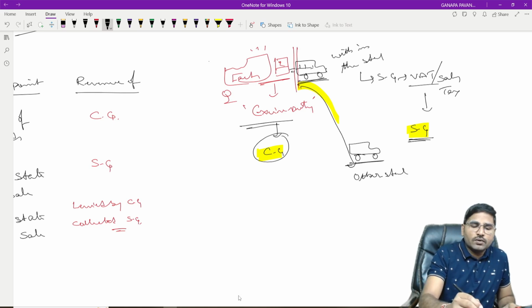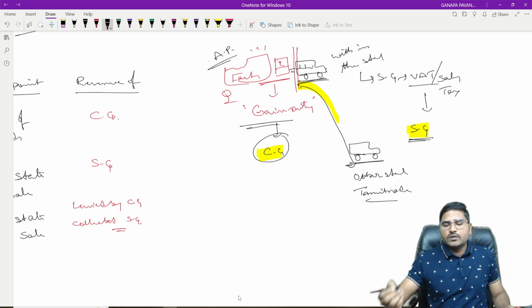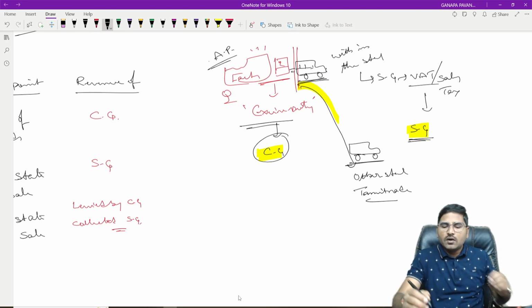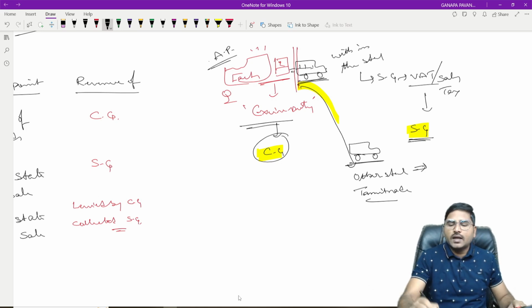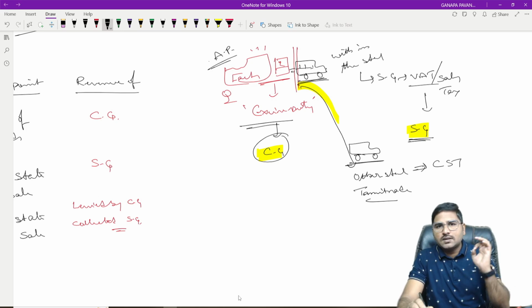Take an example: goods are manufactured in Andhra Pradesh and those goods are sold in the state of Tamil Nadu. It is interstate sale. On interstate sale, again he is liable for payment of the CST, that is central sales tax.